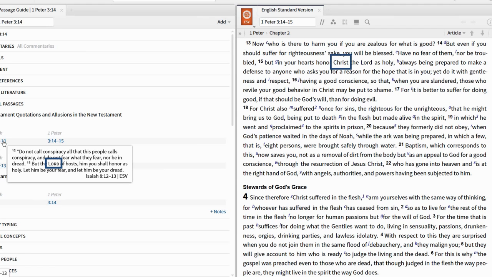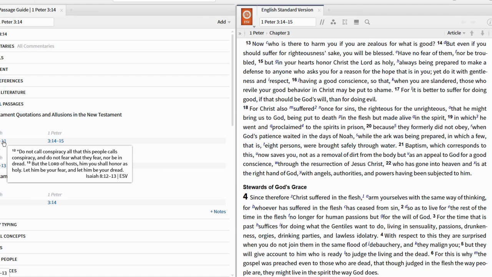One important aspect of studying Old Testament allusions is not just to see what was quoted, but to recognize how the New Testament writer adapted or changed the quotation. This can often have a great bearing on New Testament theology and practice for the church. As I mentioned before, there are a lot of Old Testament quotations and allusions in the New Testament, and it's very easy to miss some of them.